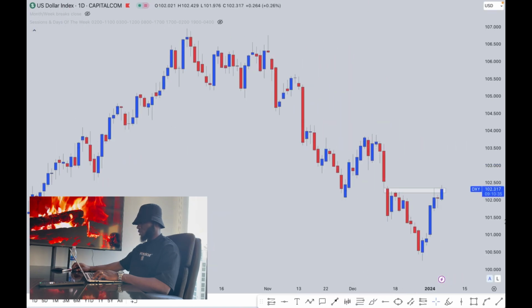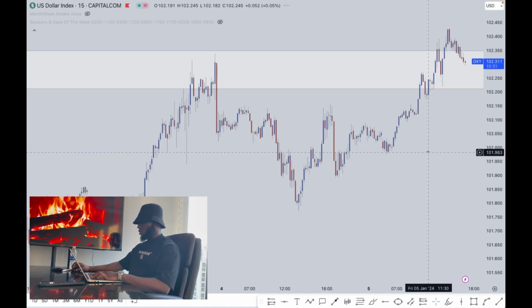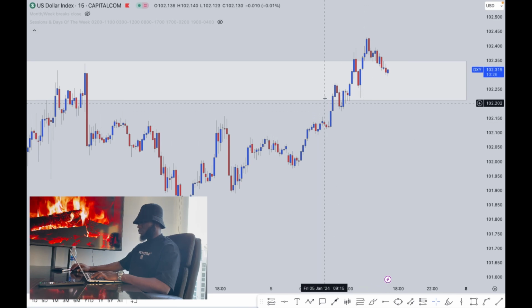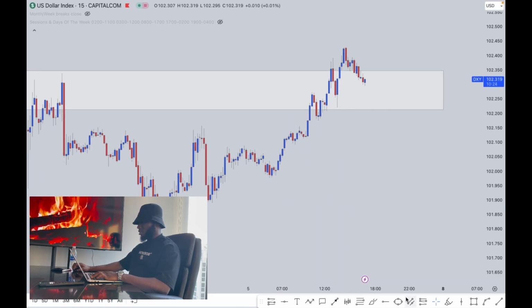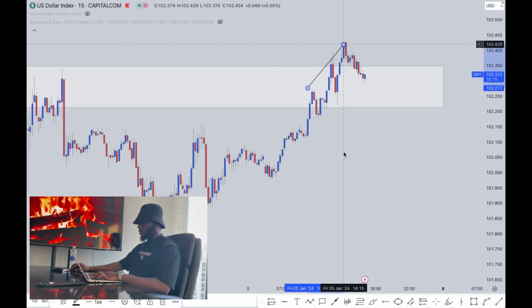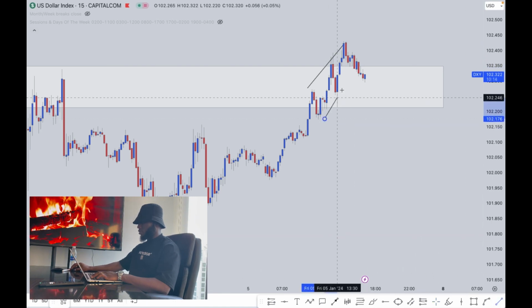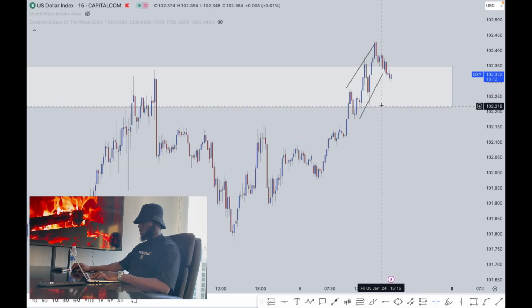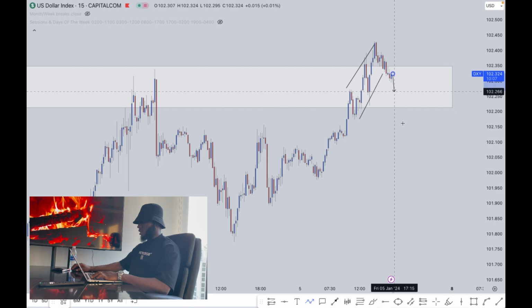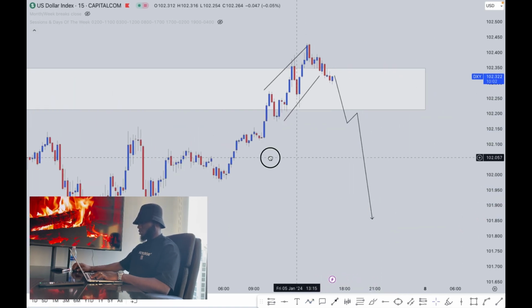We are still below that structure, right? So let me just go on the 15 minutes. On the 15 minutes, what I can see basically is price is just moving very correctively right here. If you look at the structure, you can see right here it's a very corrective structure the price is giving us. So this could be an indication that price will just put people at the wrong side of the market, eventually drop to the downside.